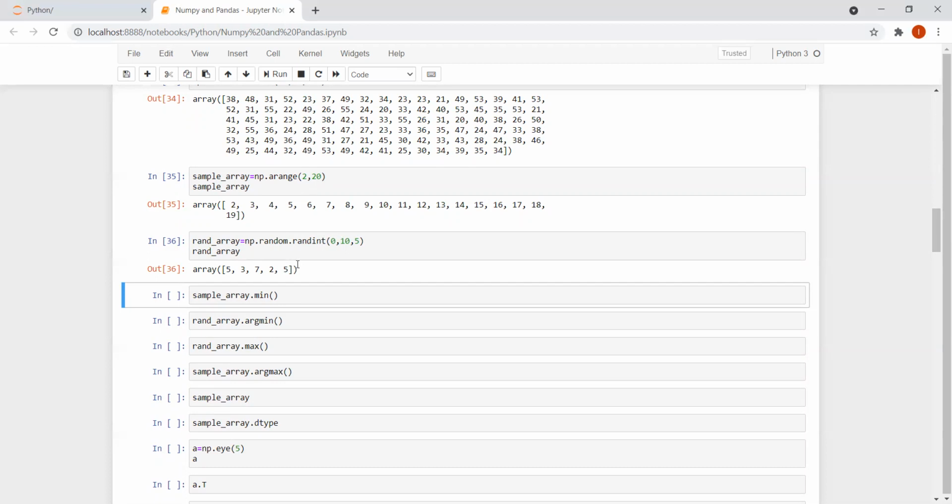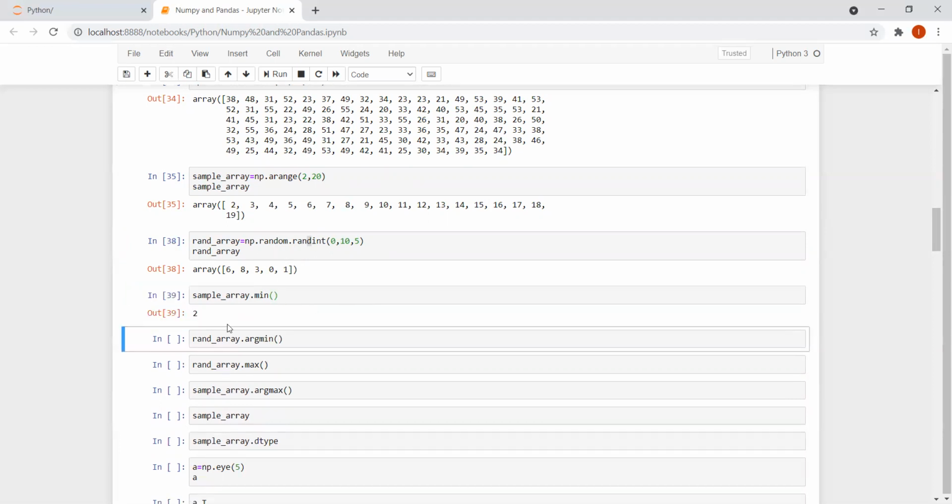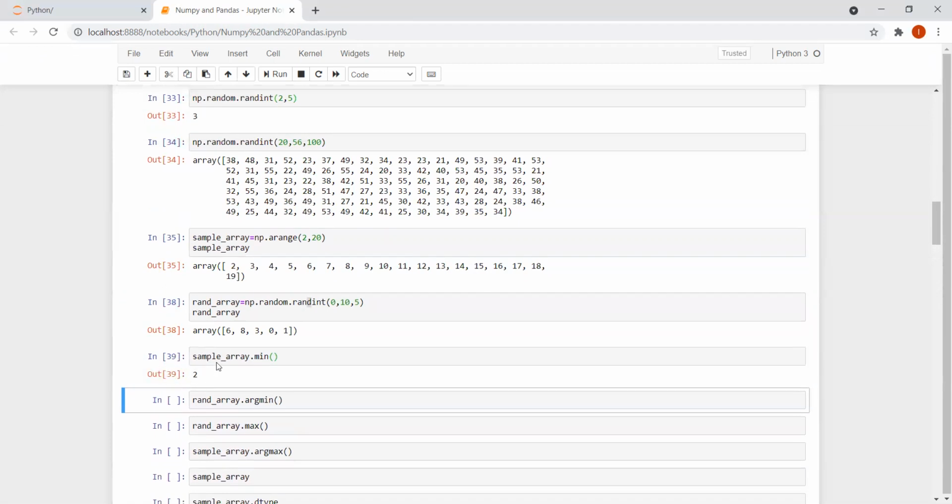So I'm getting 2 5s over here. Anything can happen over here, right? 2 1s I'm getting now. And this time, no digits are being repeated. So when I write sample_array.min(), you can see that I'm getting output as 2.